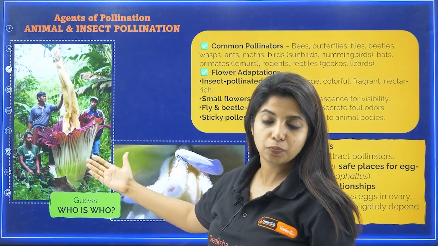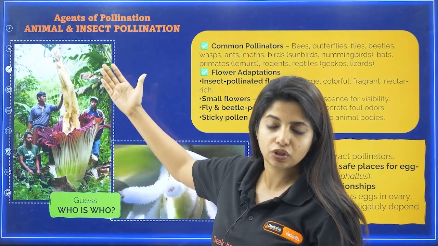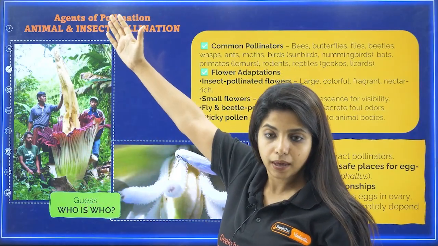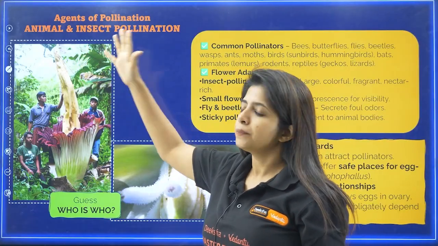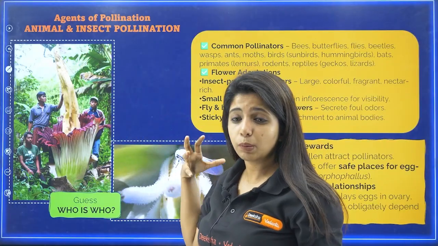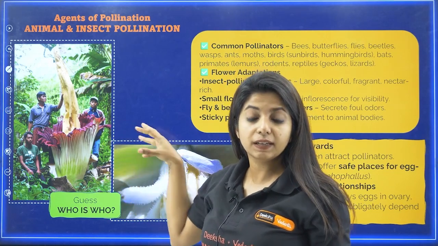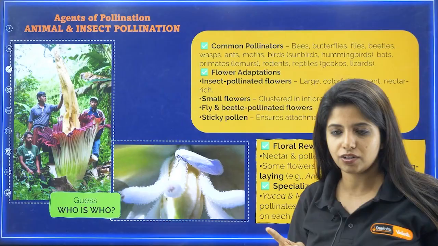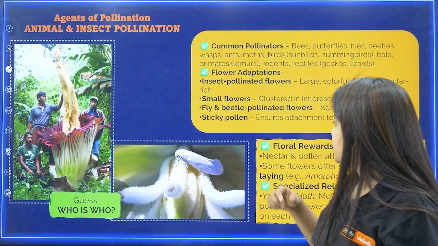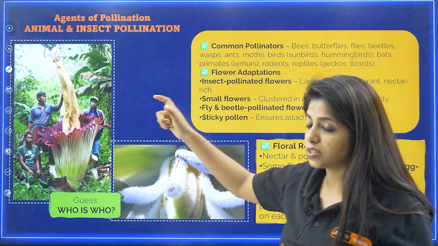This is Amorphophallus, my dear children. It's very, very big. Not 6 to 7 feet tall, it's more than 8 feet tall, sorry. This particular flower has a very bad odor, but you know what, it gives a safe space for the pollinators to lay their eggs, and that's a very big thing. So that is one floral reward, and not just that, my dear children.